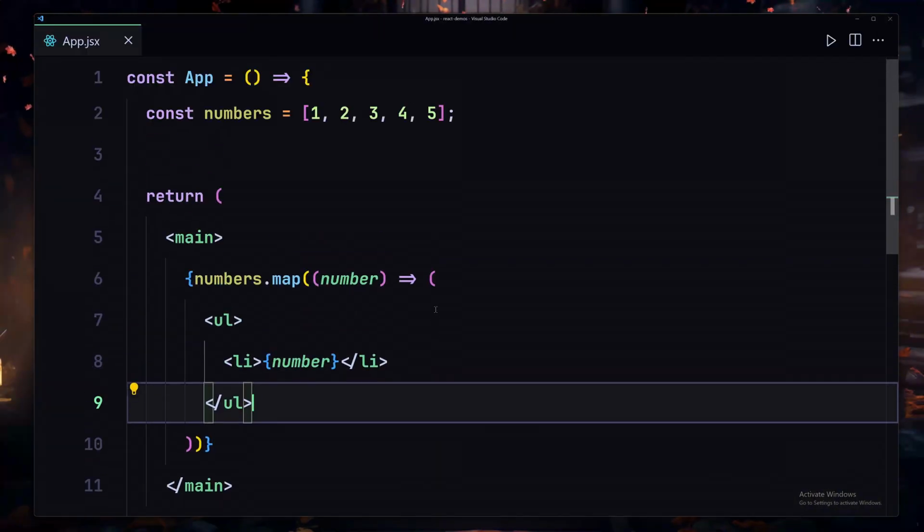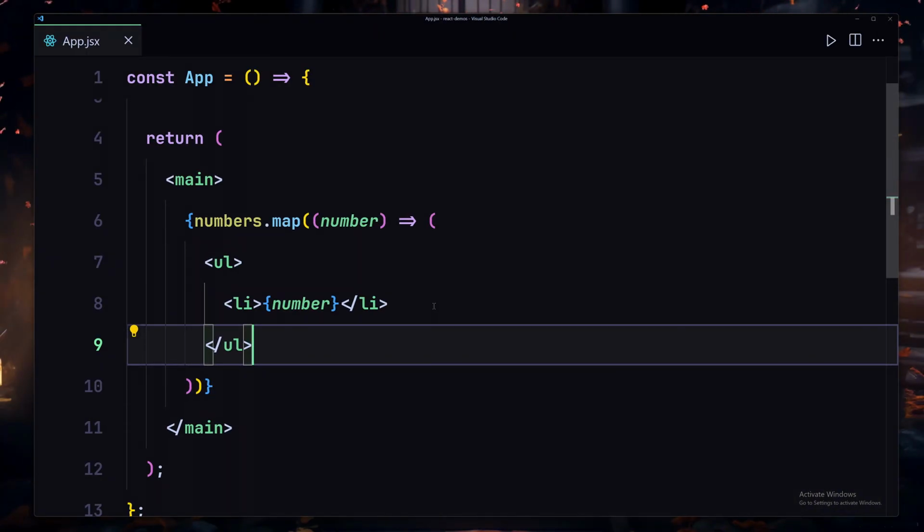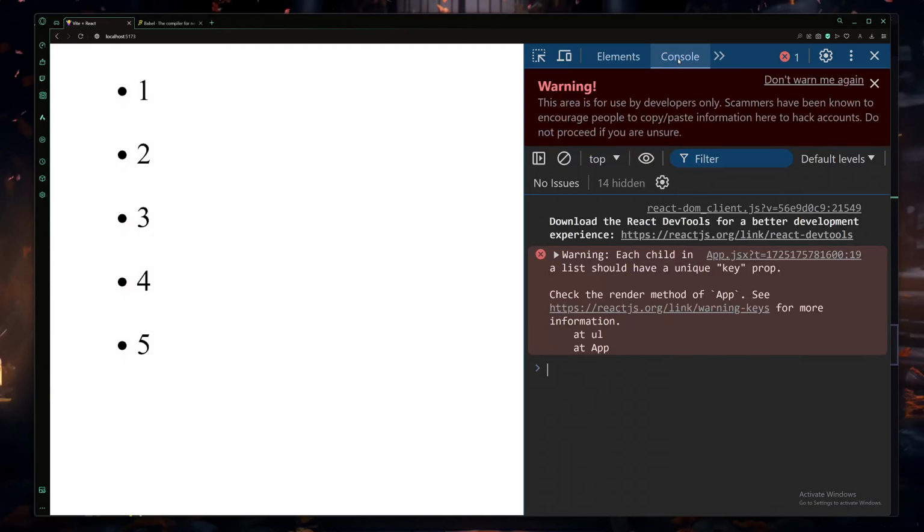But there is still a problem. Now you might be asking, what's the problem? If I go into the console, what are we getting? We are now getting an error: each child in a list should have a unique key prop. And why are we getting this error?